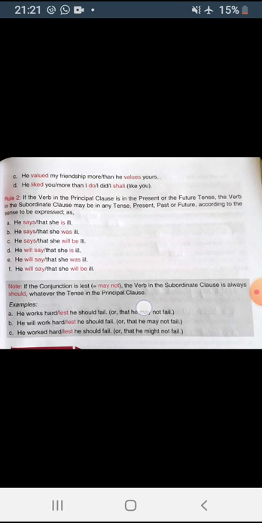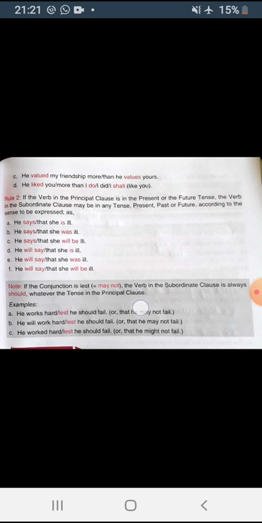It may follow any tense, present, past or future, according to the sense to be expressed. That will completely depend upon the sense to be expressed.